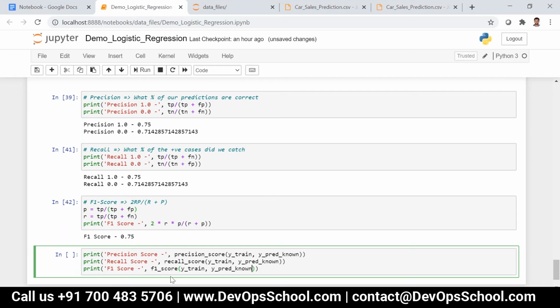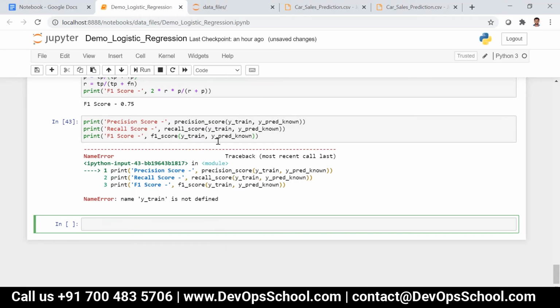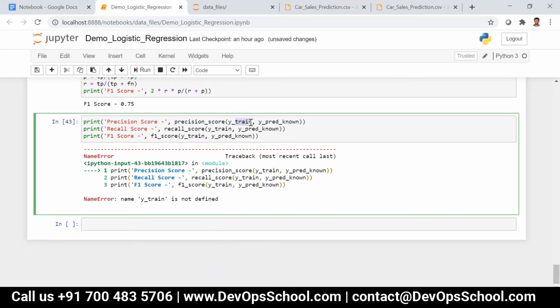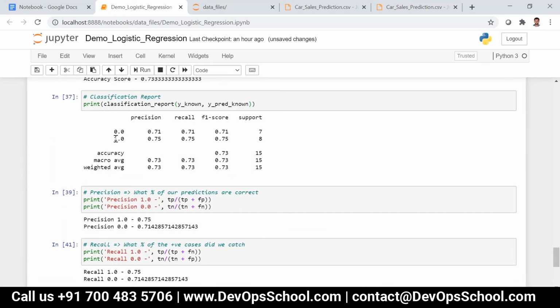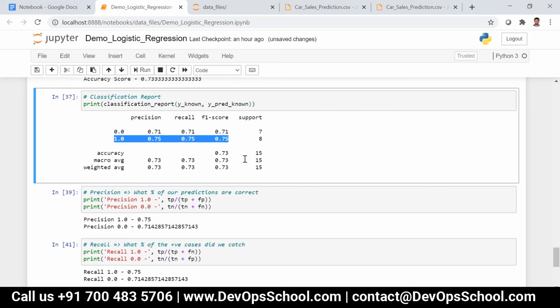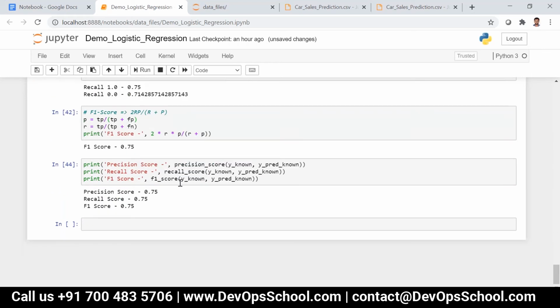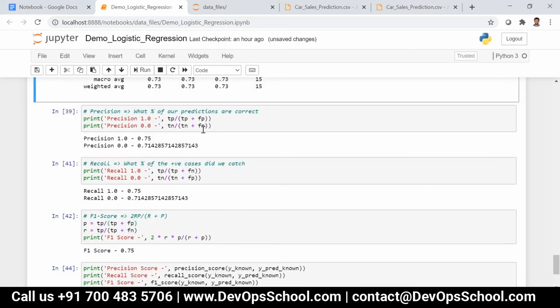So these three will find only for one. You can see 0.75, 0.75, 0.75. So this will find only for positive cases, not for the negative cases, whenever you use the inbuilt method. If you want to find for negative cases, then you have to do it manually like this. These are the formulas for that.